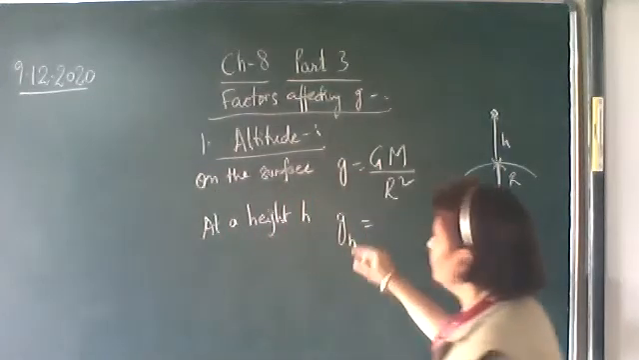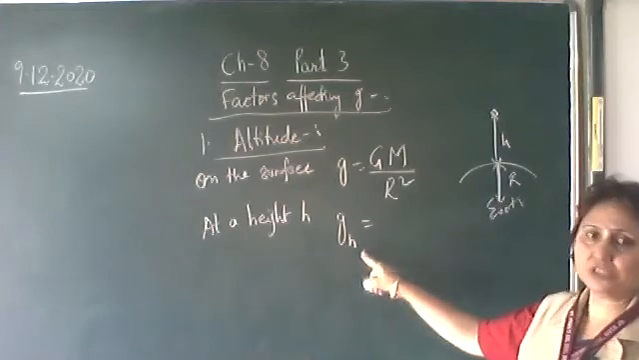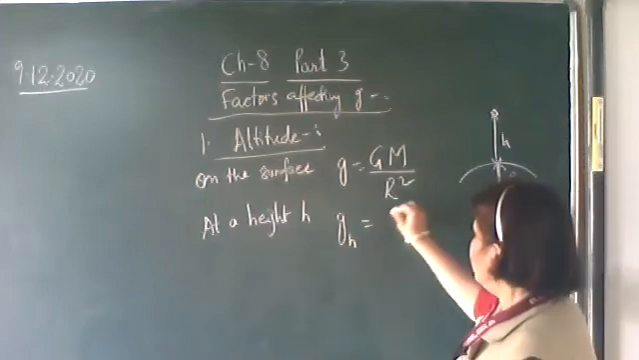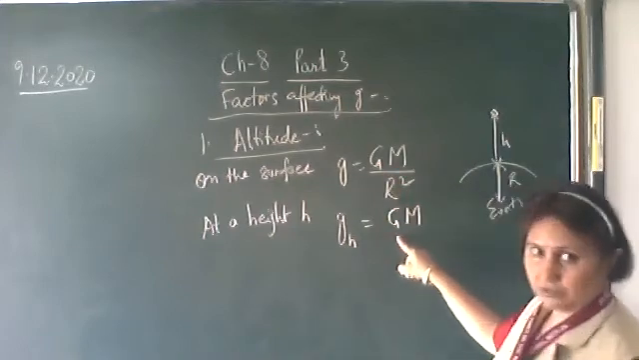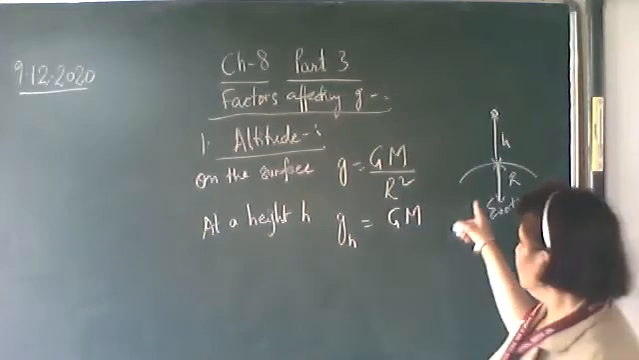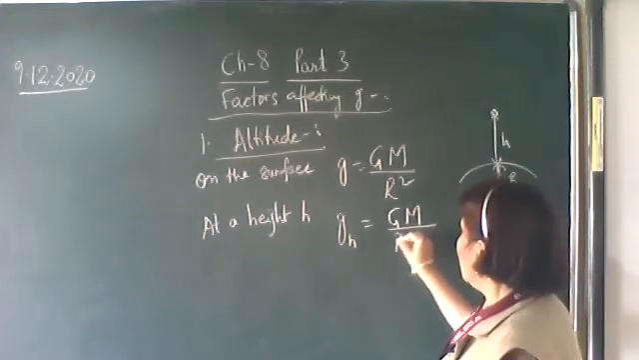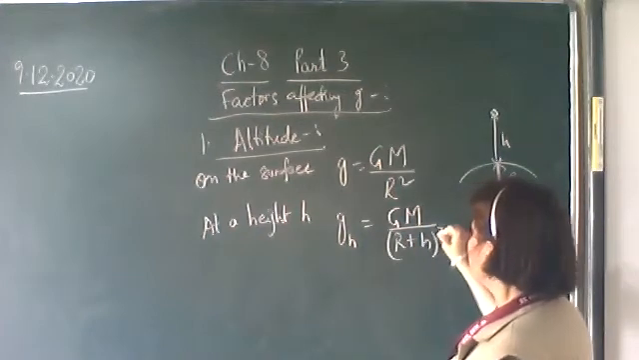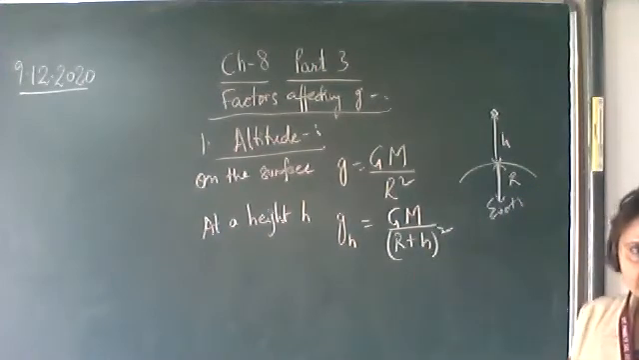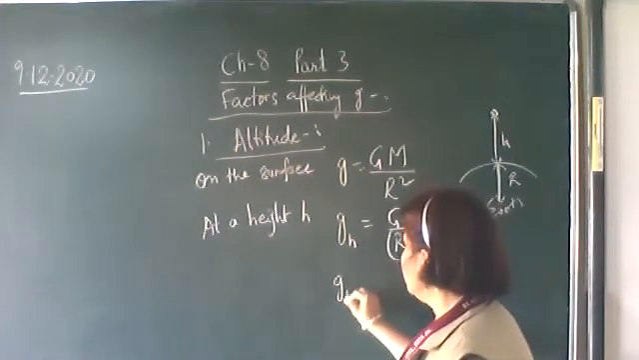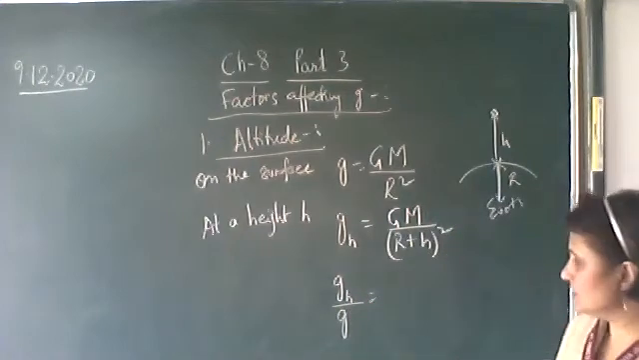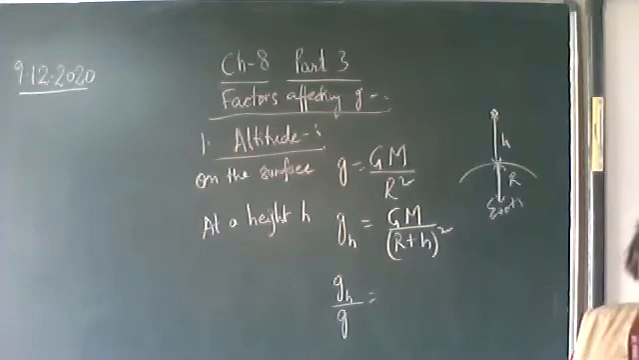So at a height h above the surface of the earth, the acceleration due to gravity, you can write down g subscript h. That is the acceleration due to gravity at a height h. It will be G, the same universal gravitational constant, mass of the earth will remain the same, and the distance will be R plus h whole square. Now let us divide these two equations, that is, let us find out gh upon g. gh is the acceleration due to gravity at a height h. g is the acceleration due to gravity on the surface of the earth.